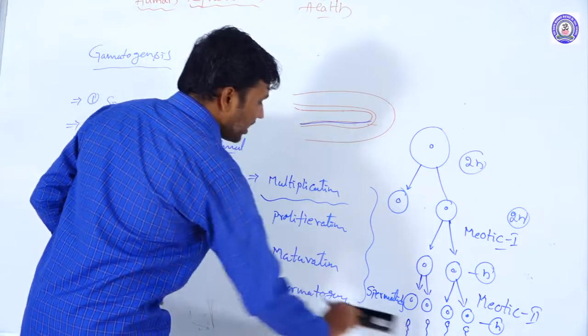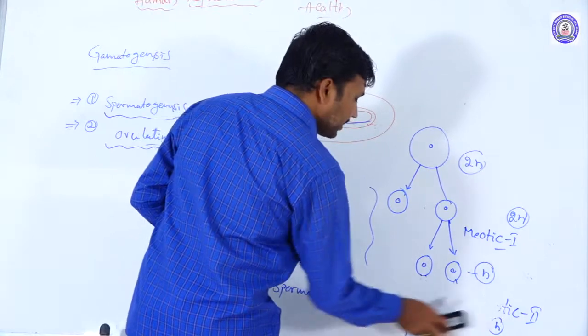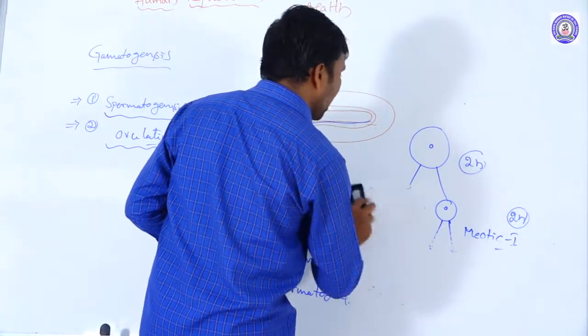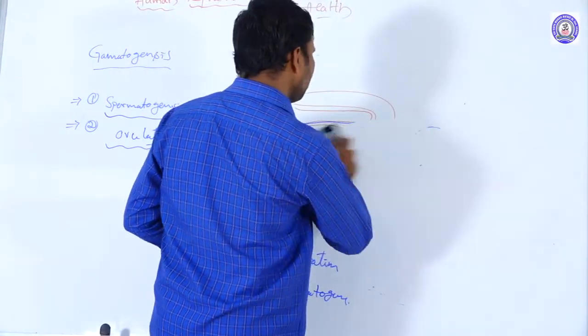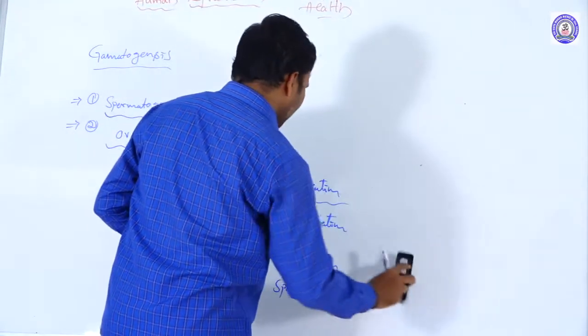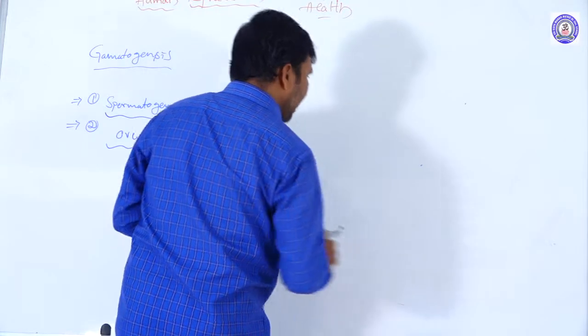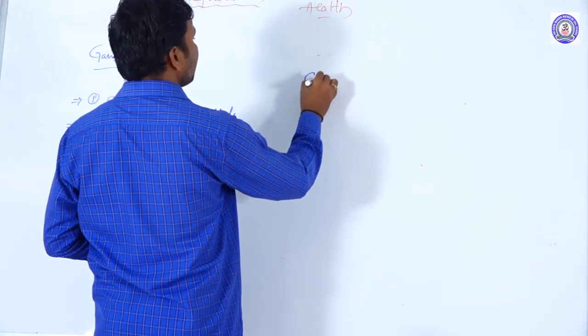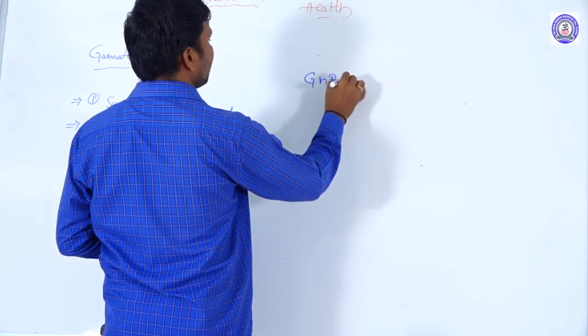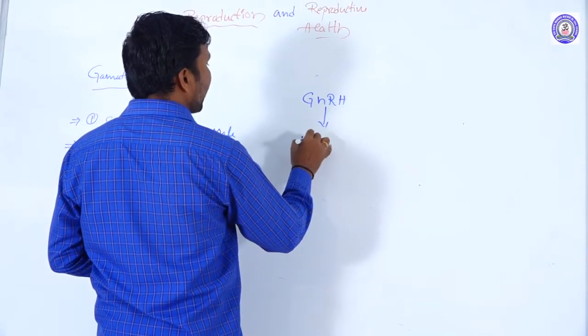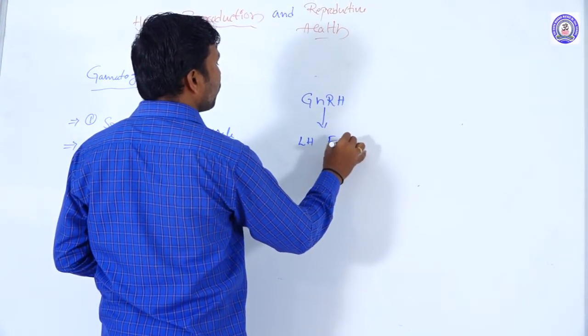Next we are taking the female gametogenesis. There also the hormones are the same. Whenever GnRH is released in females, it stimulates the LH and FSH hormones.